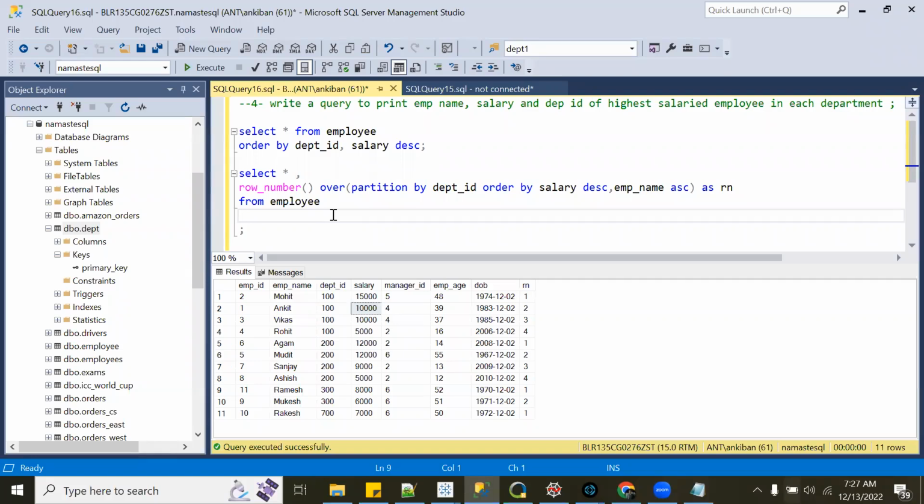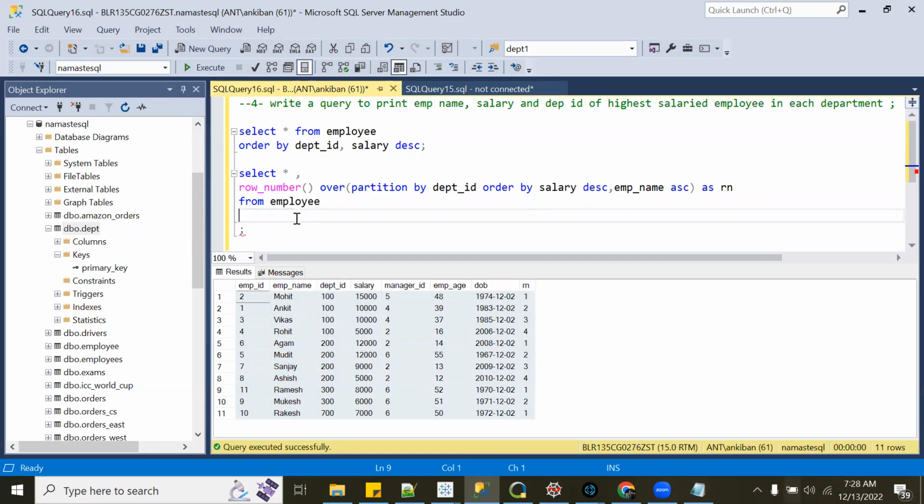We cannot use having because there is no group by. I'm not doing a group by clause. We can use having only with group by. We cannot use having without group by. I'm not grouping. My number of rows are the same. Unless and until I do group by, I cannot use having.